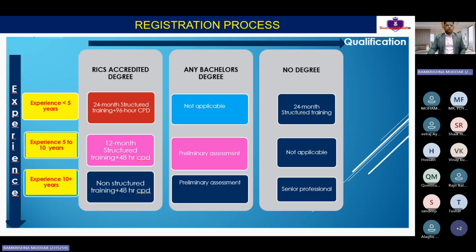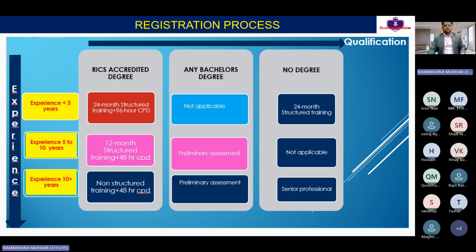So now this is about how you know whether you are qualified or not. This one will give you an idea which route you need to follow. If your experience is less than 5 years and you have a RICS accredited degree, there are some institutions in India, the Middle East, Sri Lanka which are accredited with the RICS. If you have such a degree, like Amity University in India, which has a direct tie-up with RICS, the moment you get a degree from them, you will fall under this category. Otherwise, 90% of the people have non-RICS, non-accredited degrees.